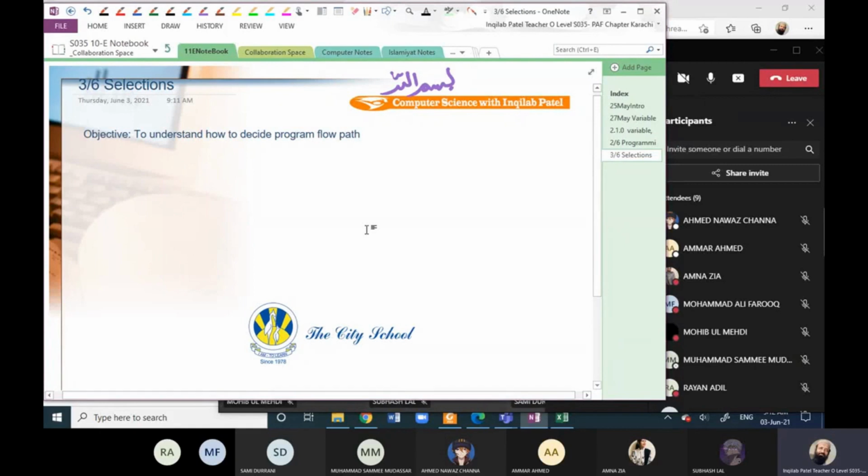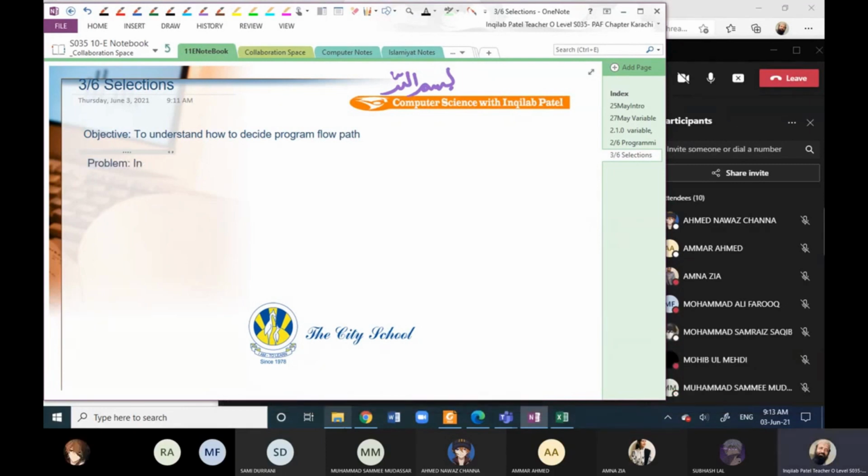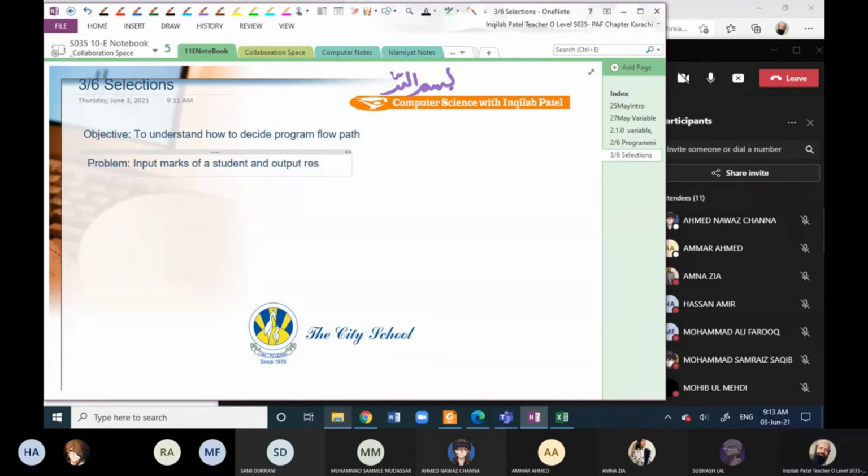Next control construct is selection. Selection means to determine the program flow path. For example, input marks of a student and output result: pass or fail. Right? If I am writing this program, what will we do?